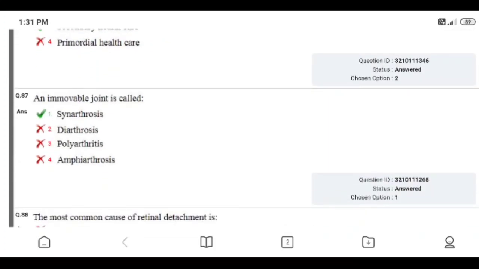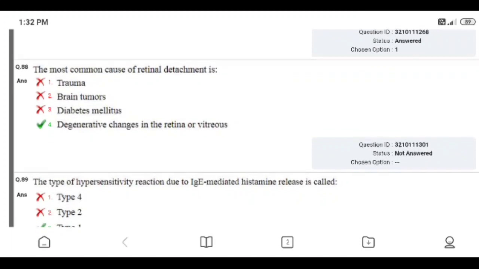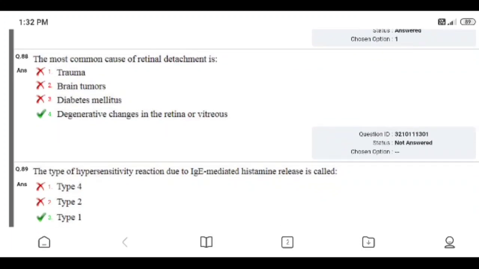Question number 87. An immovable joint is called synarthrosis, diarthrosis, polyarthritis, amphiarthrosis. Right answer is 1, synarthrosis. I answered correctly. The most common cause of retinal detachment is trauma, brain tumor, diabetes mellitus, degenerative changes in the retina or vitreous. I did not answer that question. Right answer: degenerative changes in the retina and vitreous. The most common cause of retinal detachment.